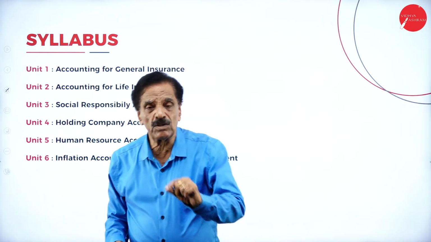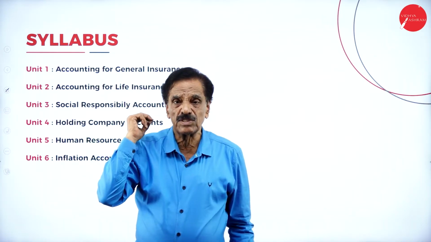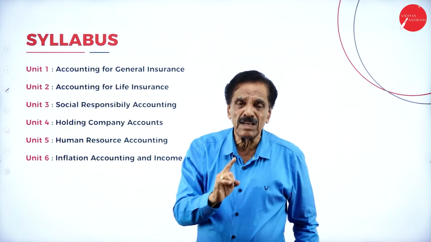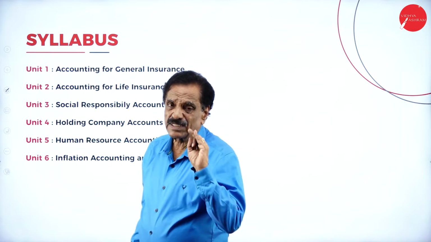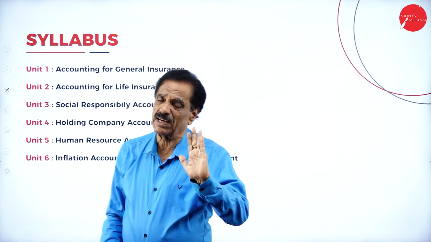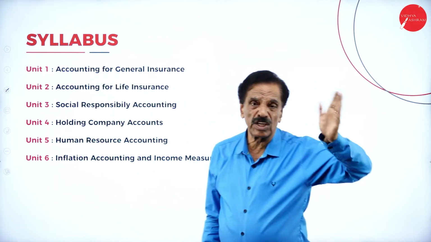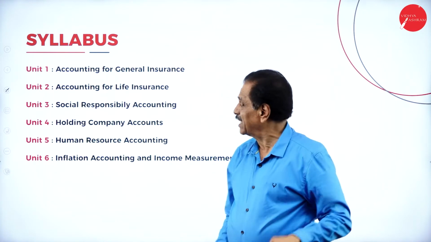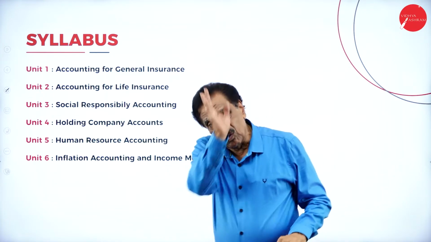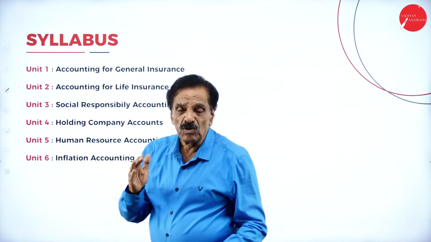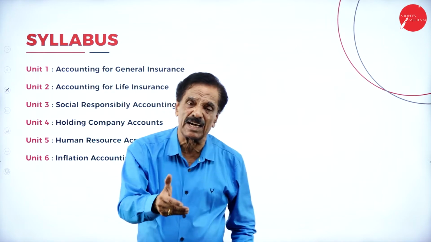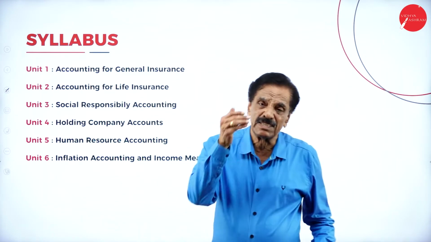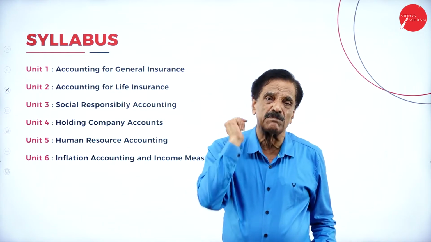Life insurance is made throughout the life. General insurance will be made only for 1 year. So in case of general insurance, only in the case of fire, accident and marine, it's only for 1 year. If nothing has happened, you have to renew for the second year. Regarding life insurance, the insurance is made throughout the life. You will get back your money either at retirement or death, whichever is earlier. If the particular party dies, the amount goes to the nominees.